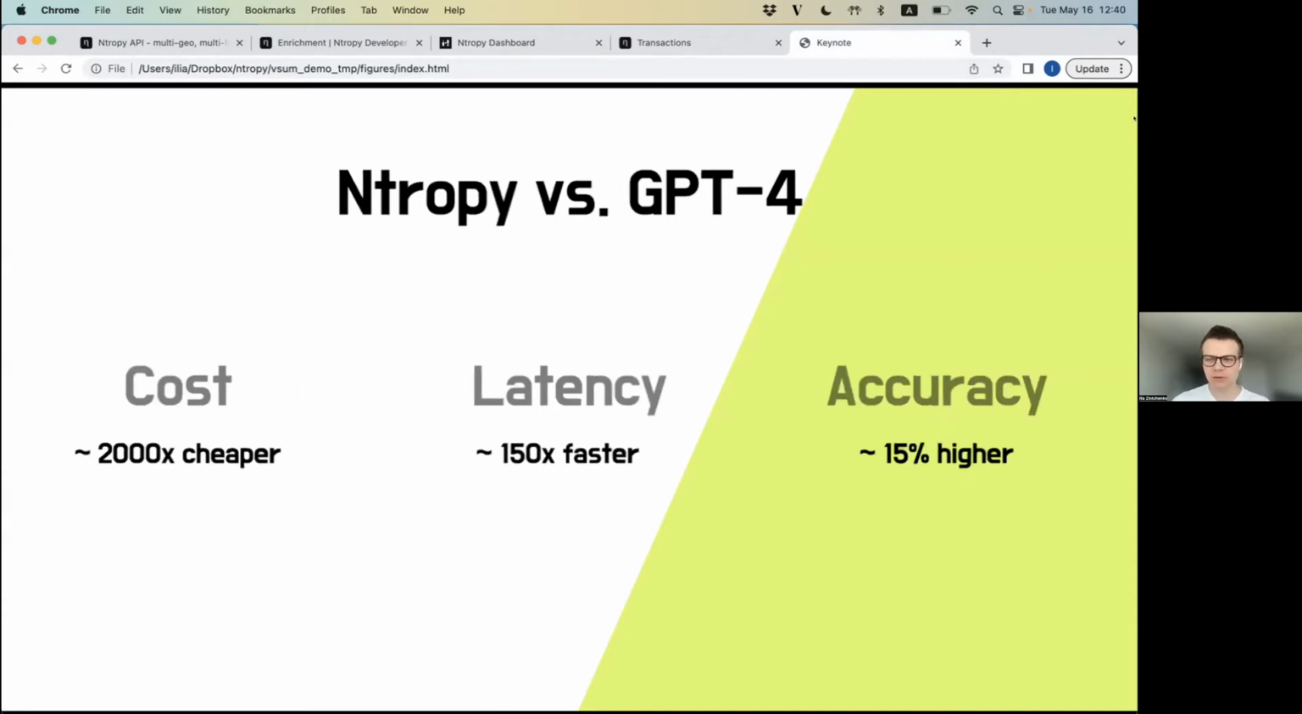So this is our current specialized transaction enrichment API versus ChatGPT. It's around 2,000 times cheaper per transaction to do this, even with a lot of effort in optimizing the GPT-4 prompts. Latency is about 150 times faster than the GPT-4 API, and accuracy is around 15 times higher for even the hardest cases.